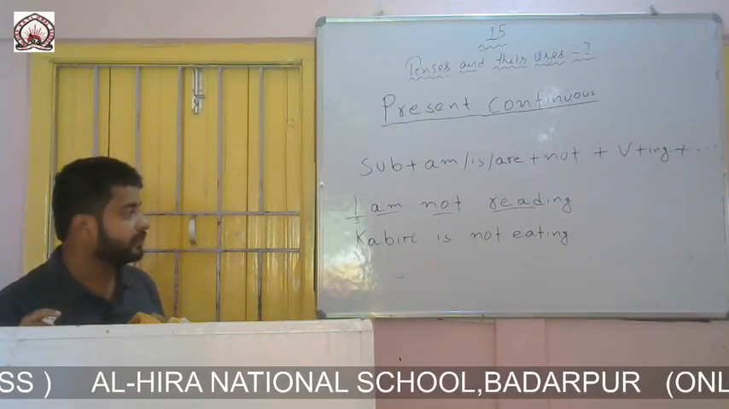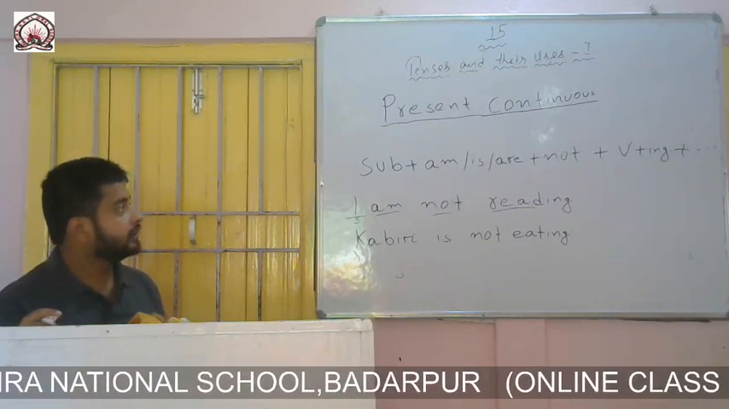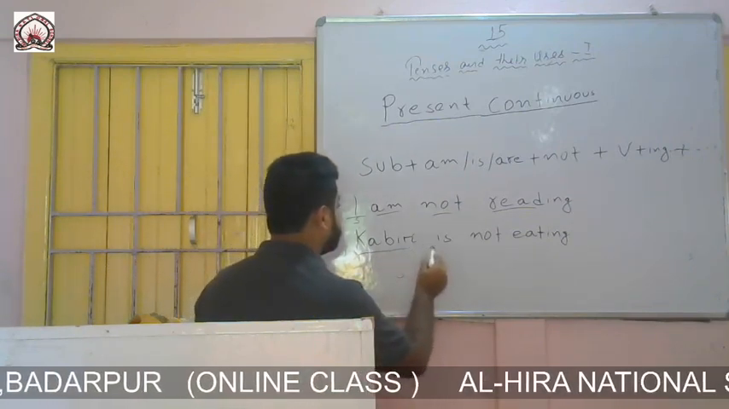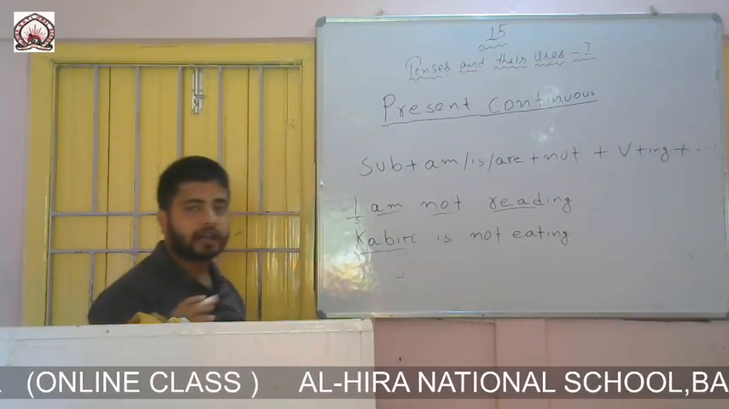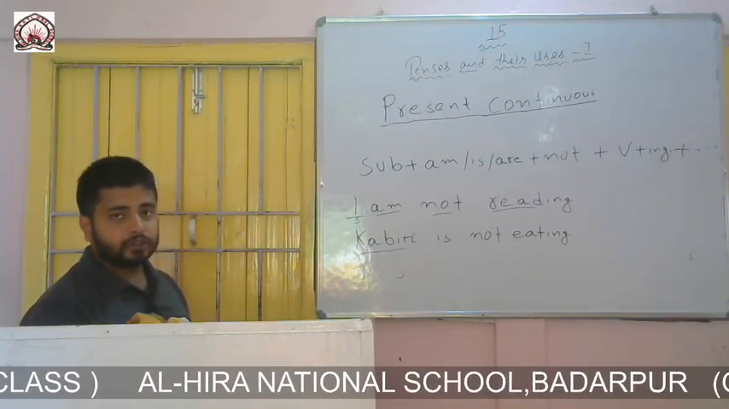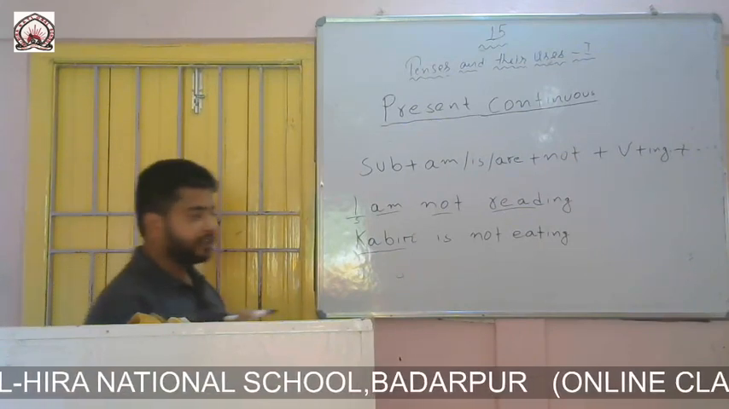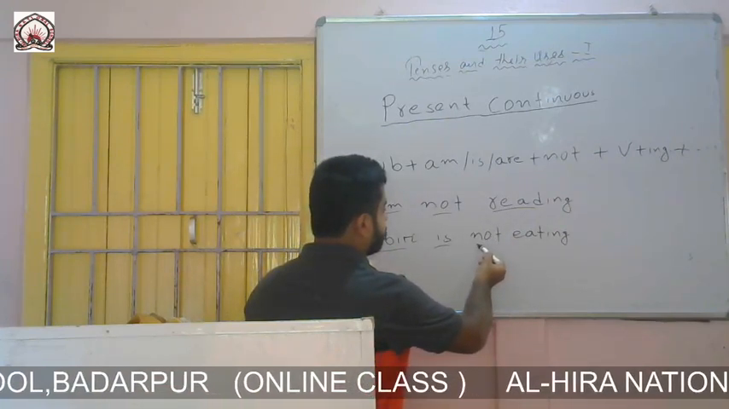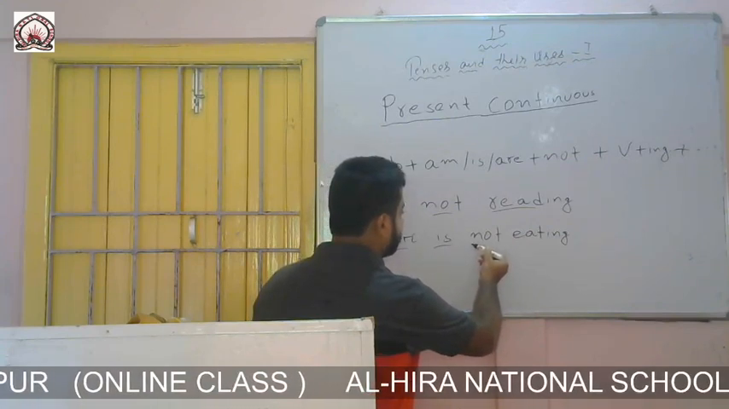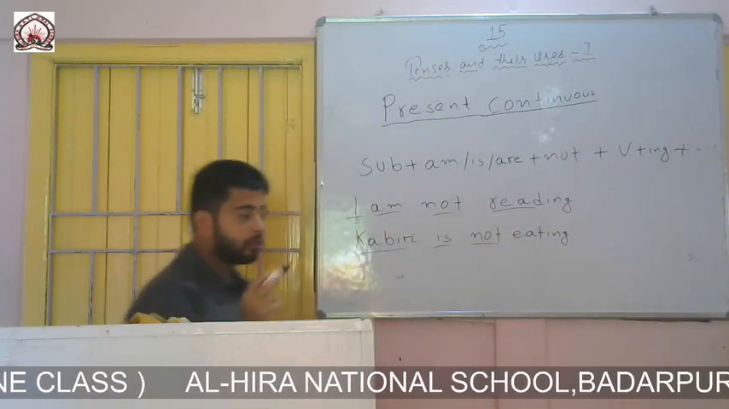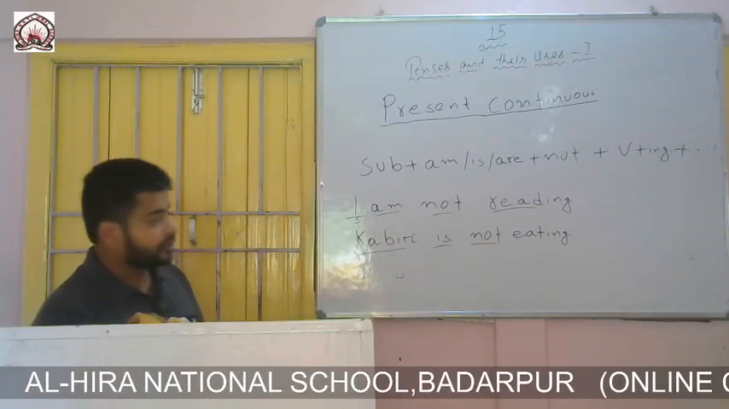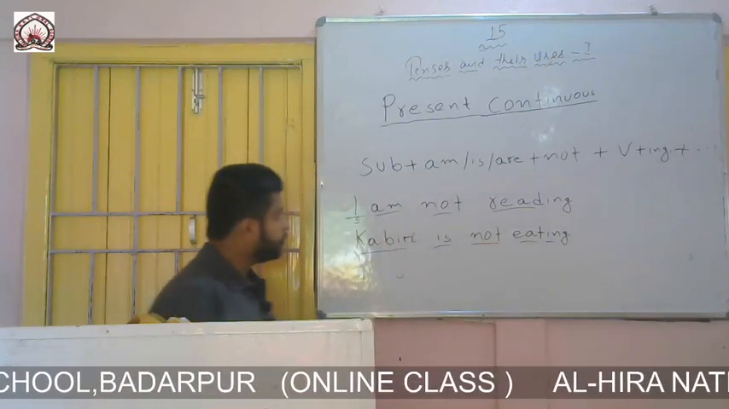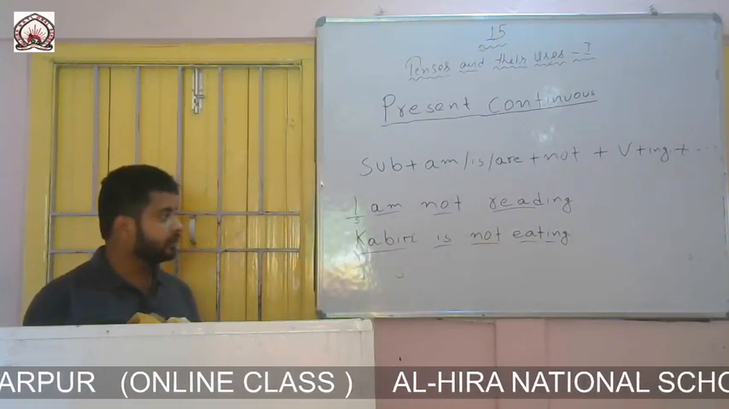My second example is Kabir is not eating. The formation says that there should be a subject, so I have written Kabir as my subject. The formation says to write am, is or are after the subject. As we know that Kabir is third person singular, I have written is. Then the formation says to write not after is, so I have written not. Then the formation says to write a verb with ing. So here eat is the verb, and I have written it with ing. I hope that you have understood the formation of present continuous negative.